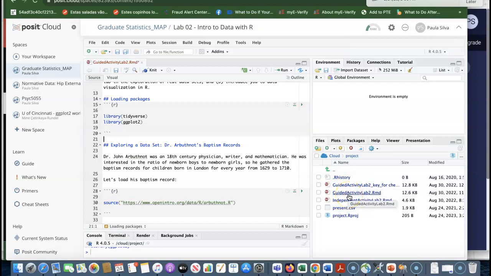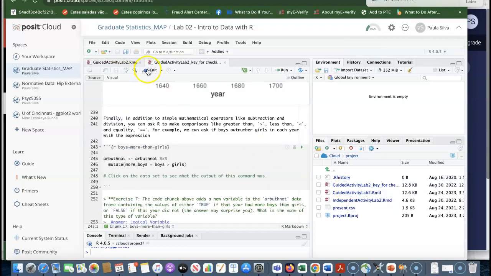If I decide to save it with another name and just submit the key, are you going to ever know? No. The key is done for you. If you want, you can come here, knit, get the document, and submit. Okay? This means you won't have worked and learned the content of the guided activity. If you choose to do that and go straight to the Independent Activity Lab, you might be utterly confused by its content.